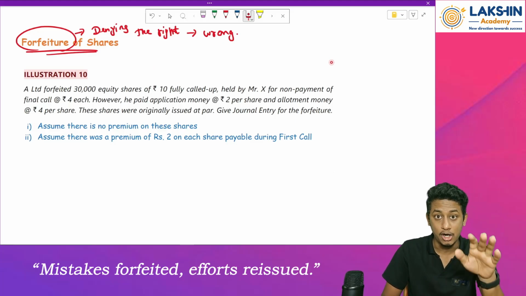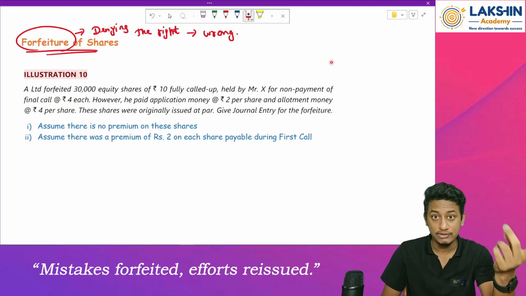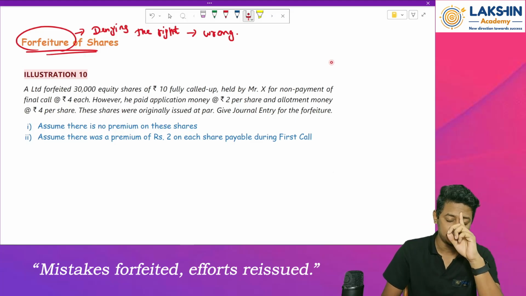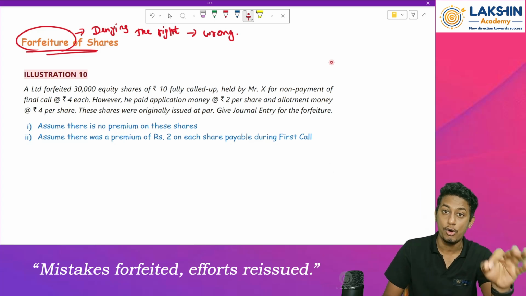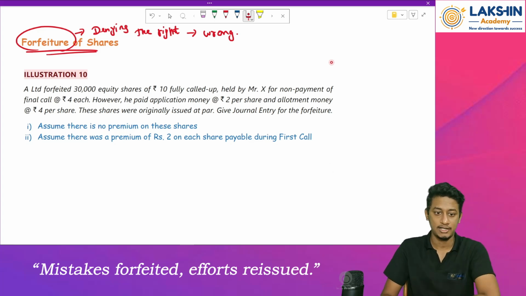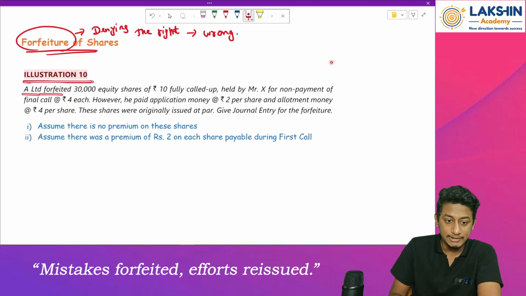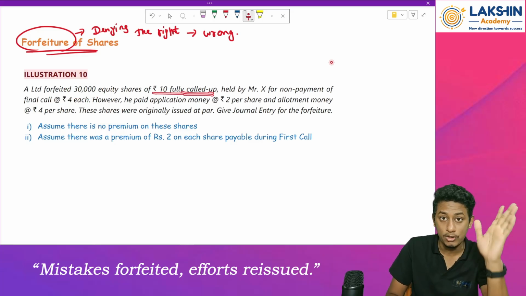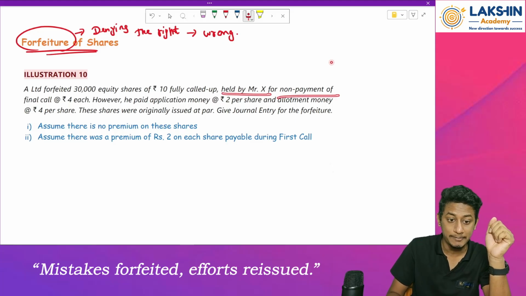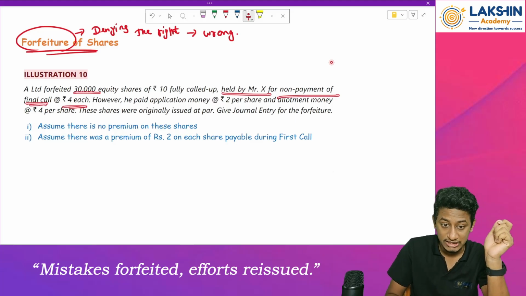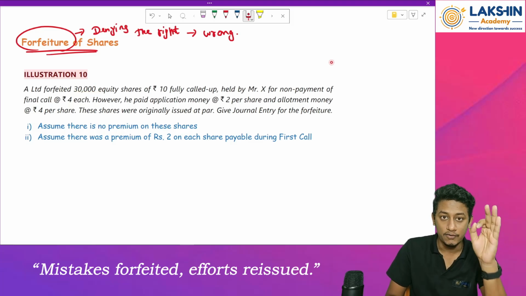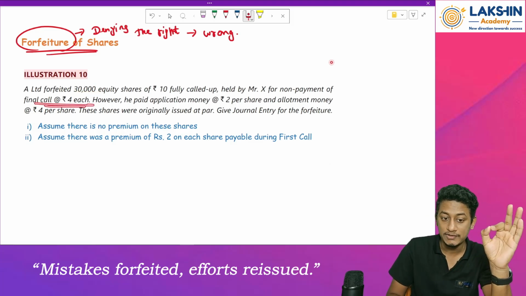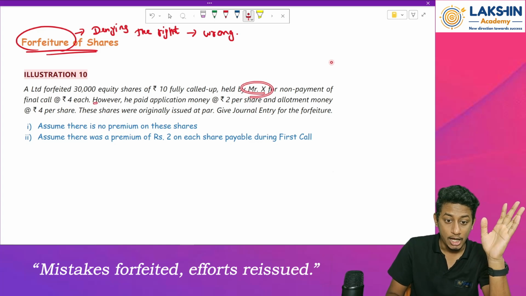First of all, let's understand how to pass the entry for forfeiture. After that, we'll look at how to pass the entry for reissue of shares, and how to book the gains or losses on the reissue. Now look at illustration number 10. A Limited forfeited 30,000 equity shares of rupees 10 each, fully called up, held by Mr. X for non-payment of the final call of rupees 4 each. However, he had paid the application money of 2 rupees and allotment money of 4 rupees.